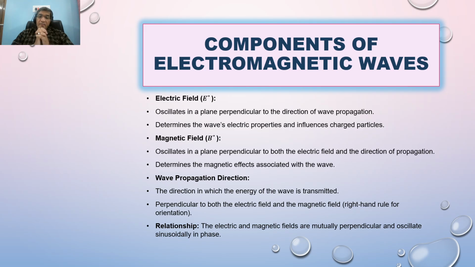Again, the magnetic field oscillates in a plane perpendicular to both the electric field and the direction of propagation, to make all three perpendicular to each other to satisfy the condition of transverse character.